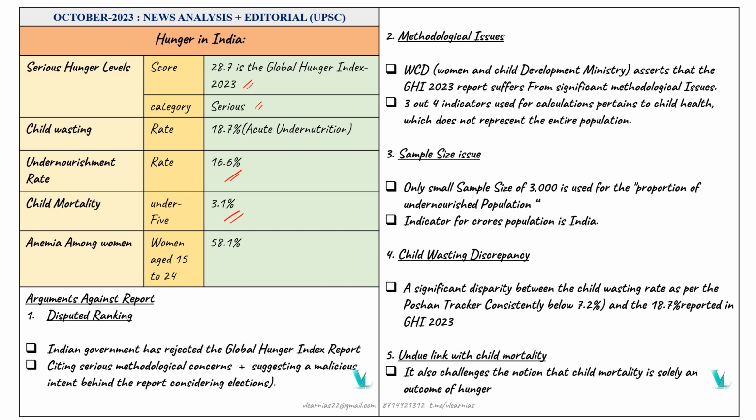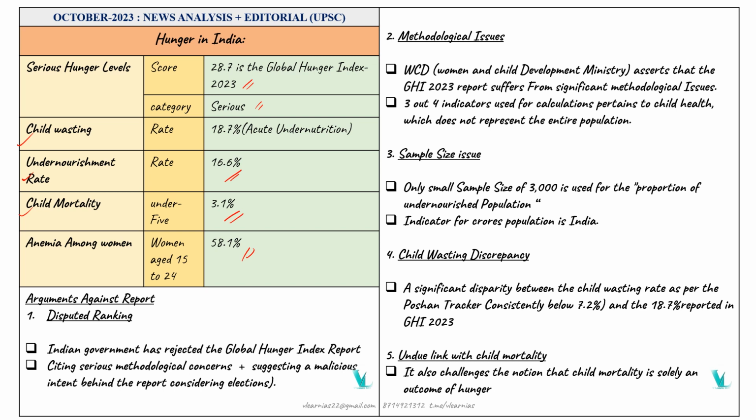So that is the 58.1%, and the child wasting is about 18.7%, that is the acute undernutrition. There have been such arguments against the report from the India side. The first one is about the disputed ranking. As we already know, they are just focusing on the major categories here: child wasting, undernourishment, child mortality, and child stunting. Everything is focusing on the under 5 category. So a specific category of the population is considered in order to address the growth of our Indian population.